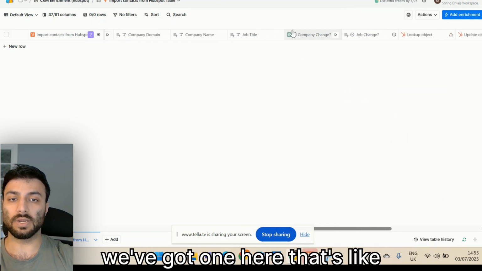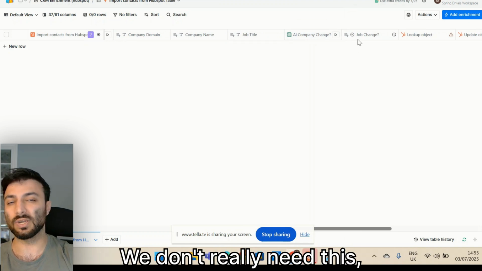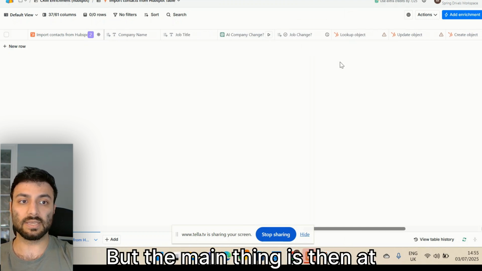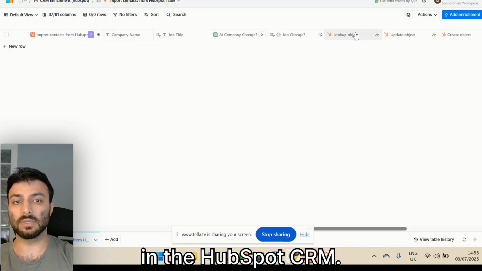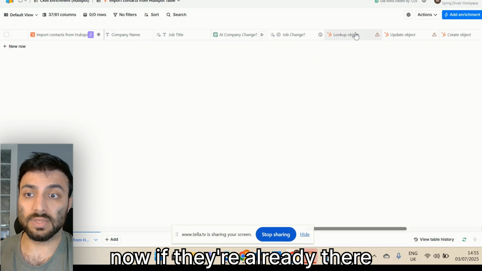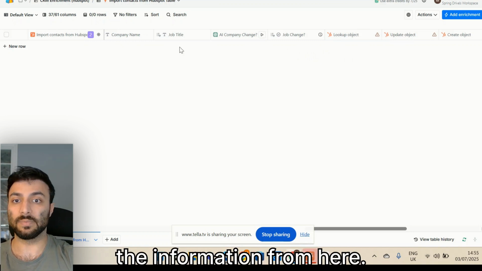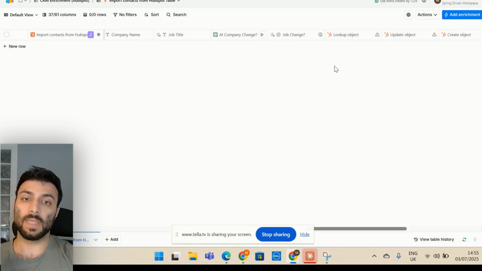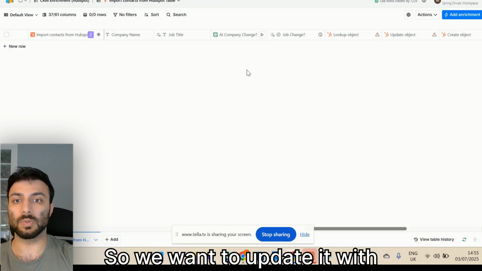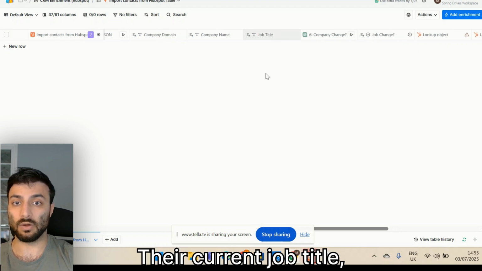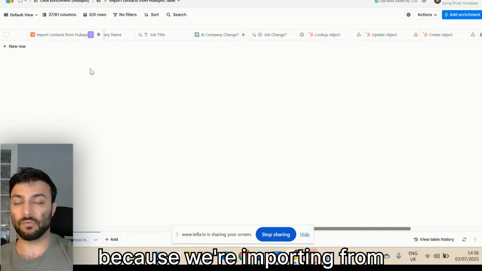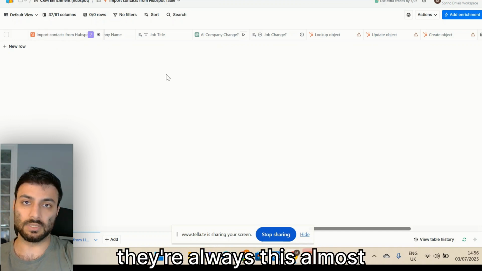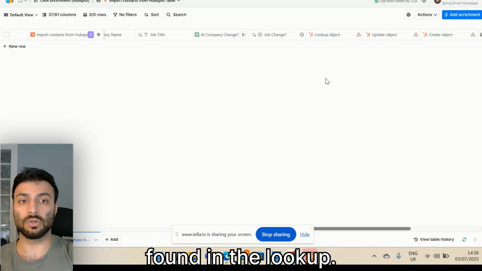Once we've done that, we've got one here that's checking if the company has changed. We don't really need this, to be honest, I don't think, but the main thing is then at the end here, we look them up in the HubSpot CRM. Now, if they're already there, then we just update it with the information from here. And what we would do in the update object enrichment is we would include all the information we want. So we want to update it with probably these things, right? Their current job title, current company domain. And because we're importing from HubSpot, because we're doing a cleaning, this is almost certainly always going to be found in the lookup, so we'll update it.